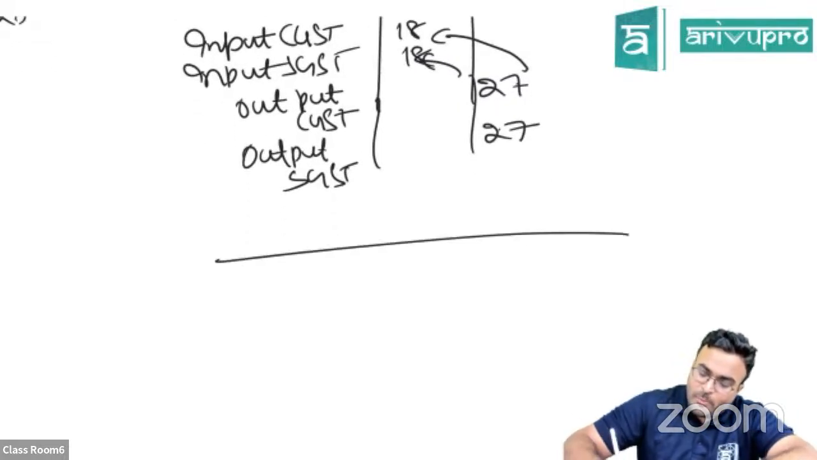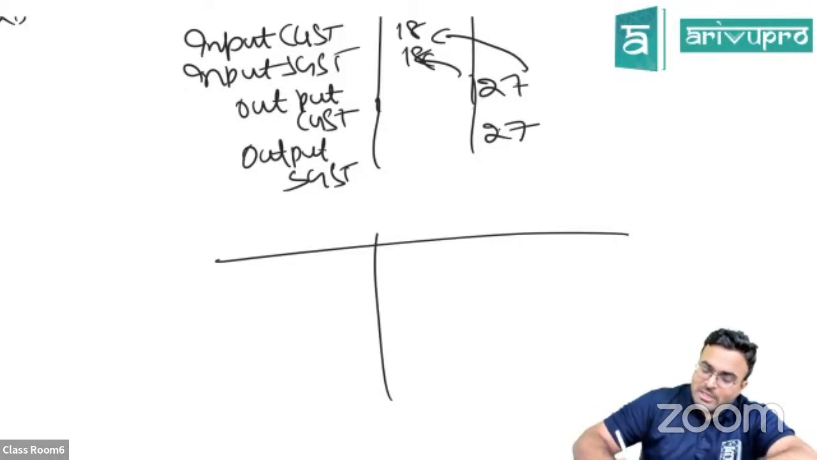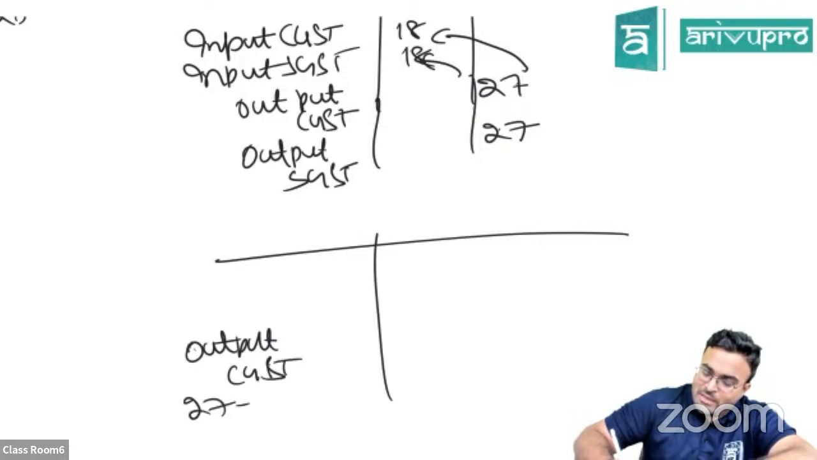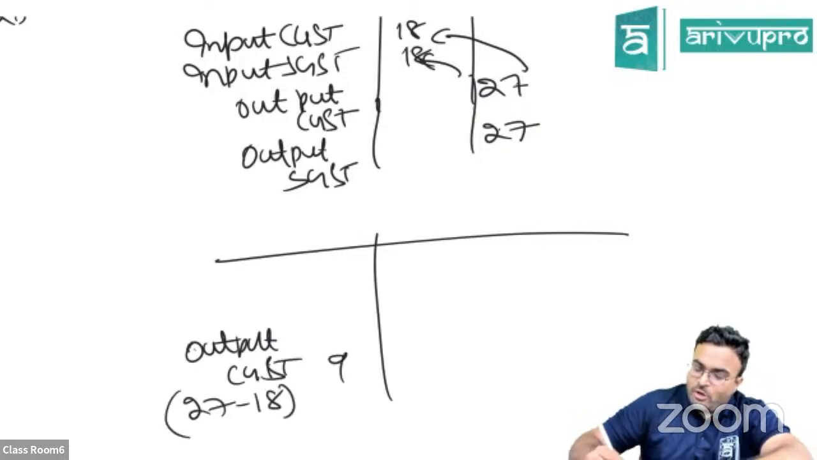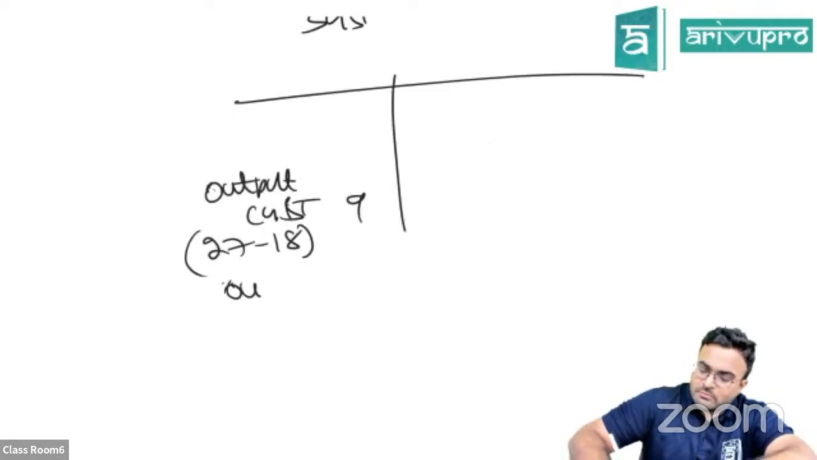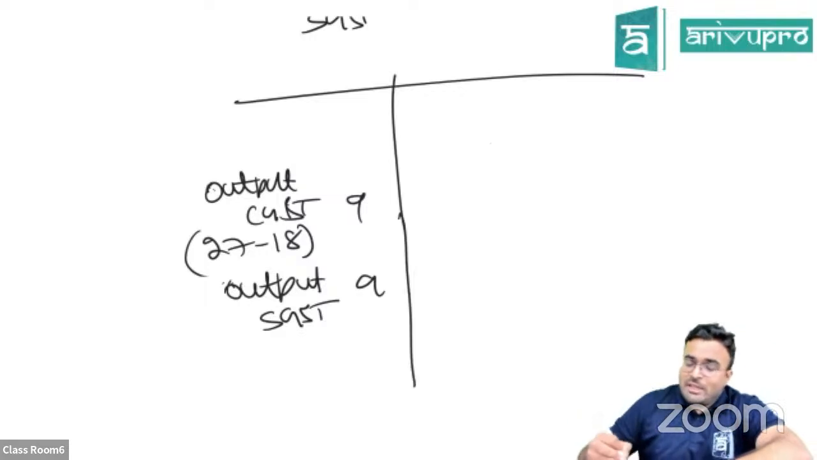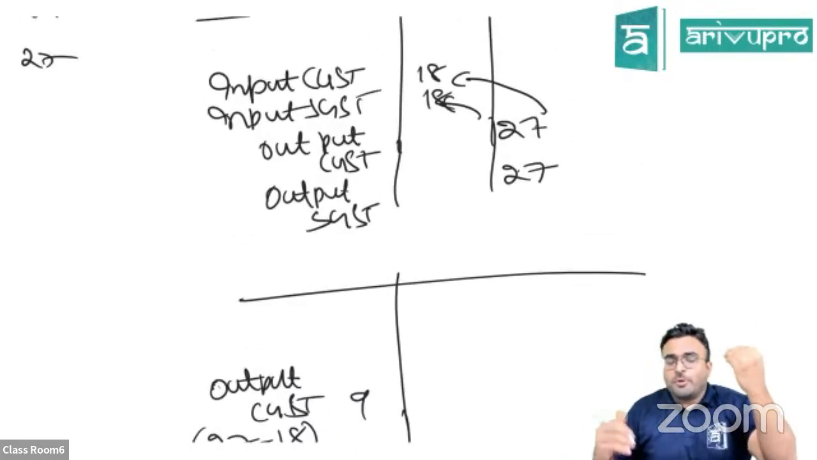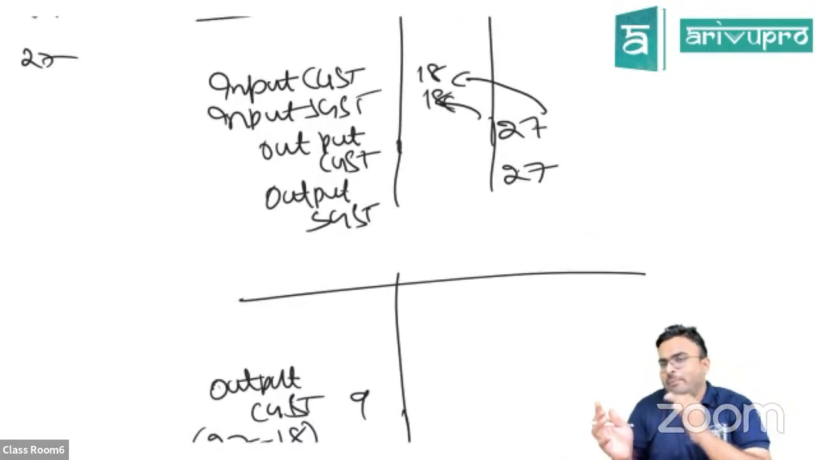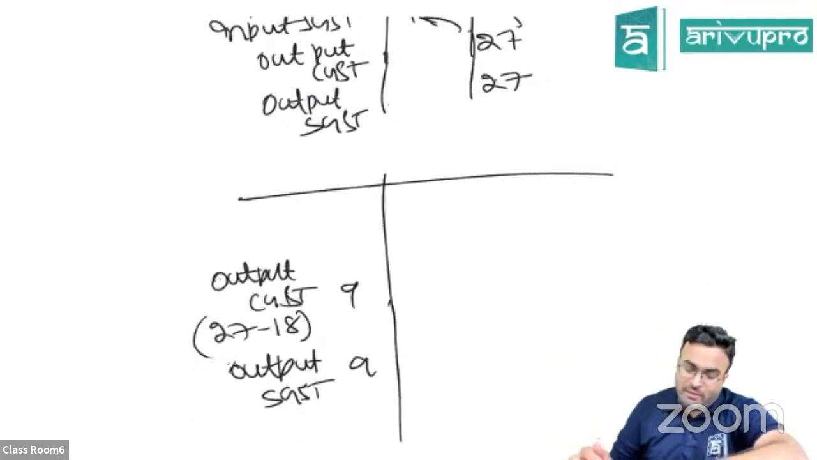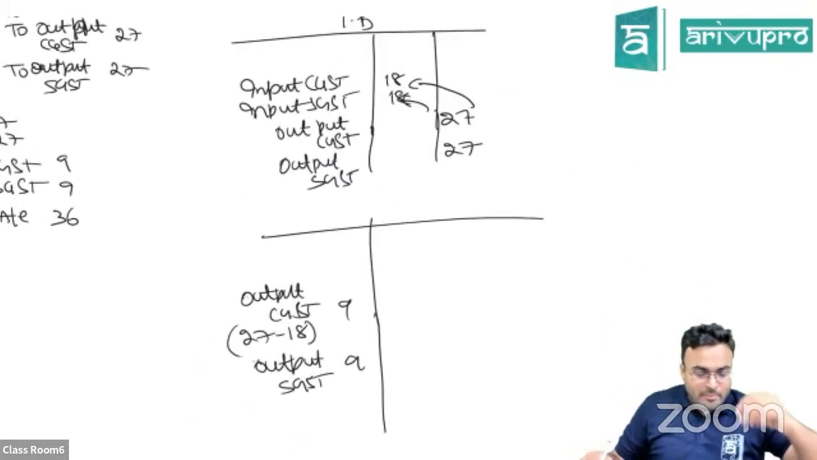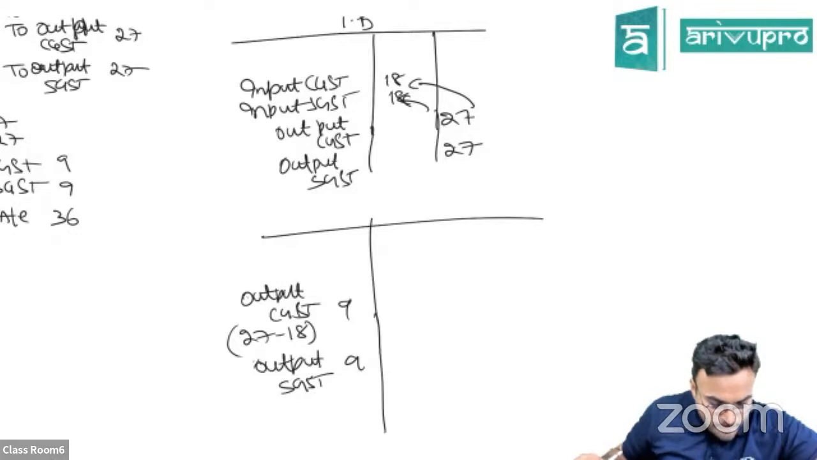So what you will do when you prepare your balance sheet, you will show output CGST 27 minus 18, 9, and you will also show output SGST 9. If it was the other way around, if the input was more and output was less, you would have shown the input net amount on the asset side. I think it should be enough. Let me know if you have any more doubts.